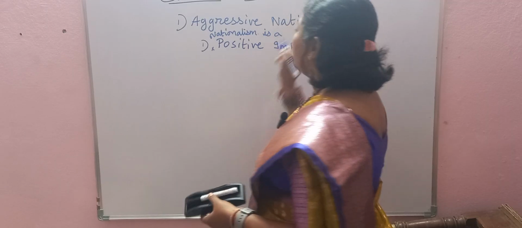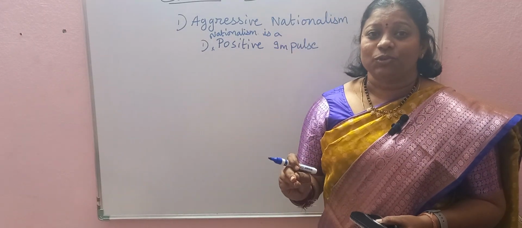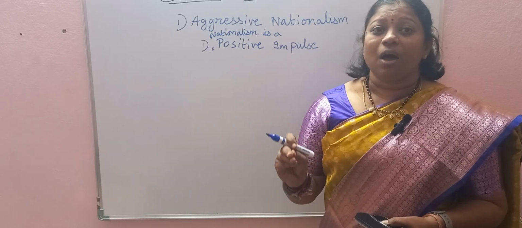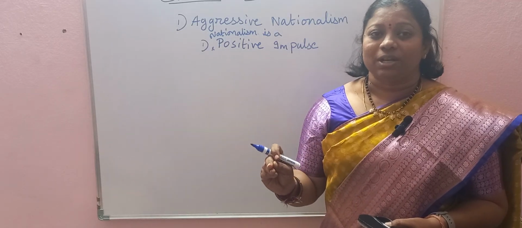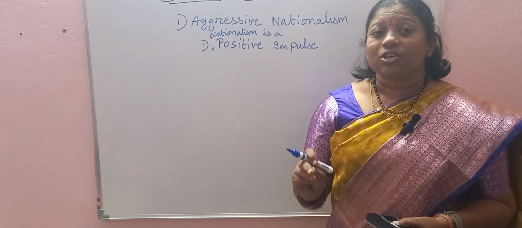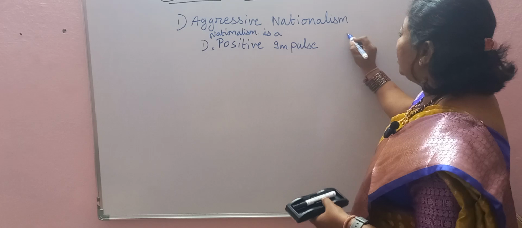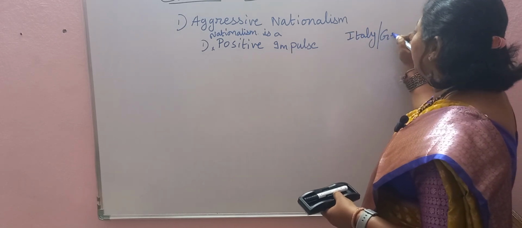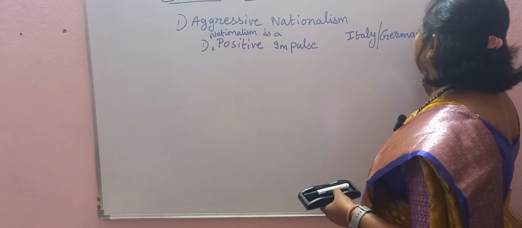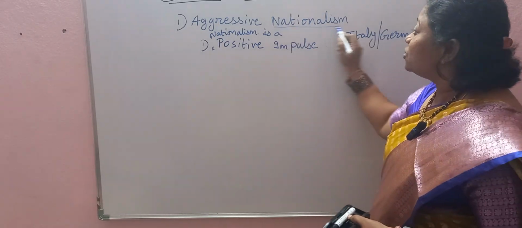Nationalism means a feeling of oneness towards the country and love towards one's own country. This nationalism played an important role in unifying countries like Italy as well as Germany, and other nation states were also formed because of this nationalism.